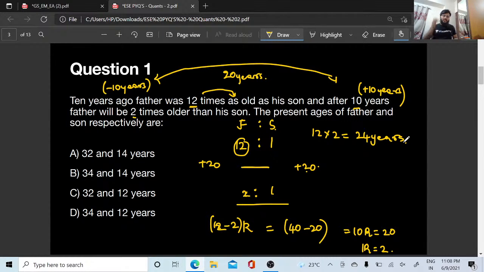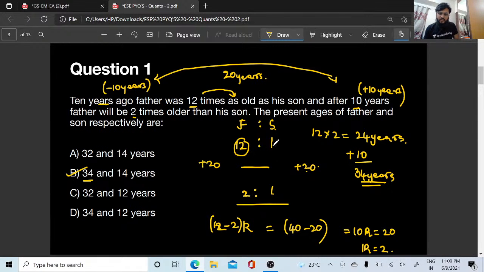Now you guys know that present age means, 10 years before, I am minus 10. Yes or no? So for me to come to today, I have to do plus 10. Minus 10 before, 10 years ago, plus 10. So 24 plus 10, 34 years will be the age. Where can I see it? Option B. 34 and 14 years.